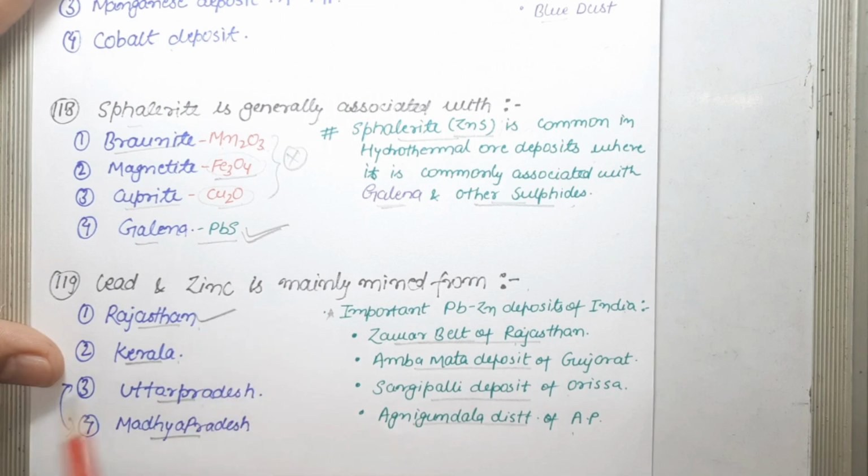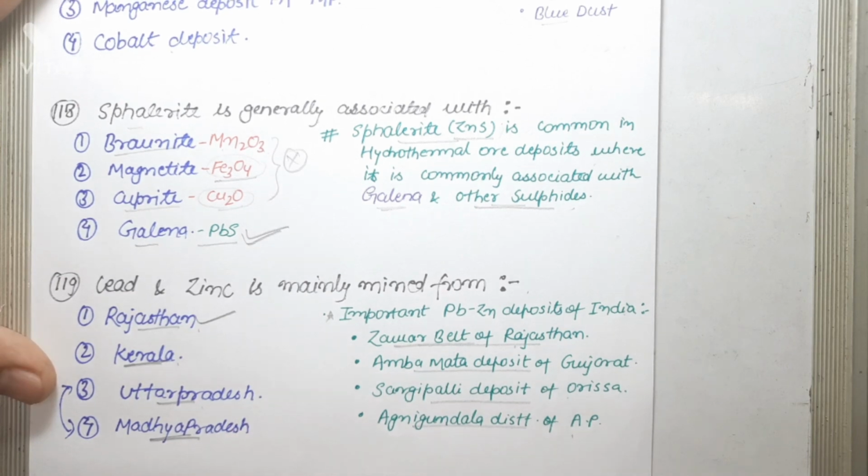In Kerala, there are gold fields present. In Madhya Pradesh, there is iron ore deposit and also manganese deposit. Please comment down below which ore deposit is present in Uttar Pradesh. So as far as lead and zinc is concerned, the mines are present in Rajasthan.